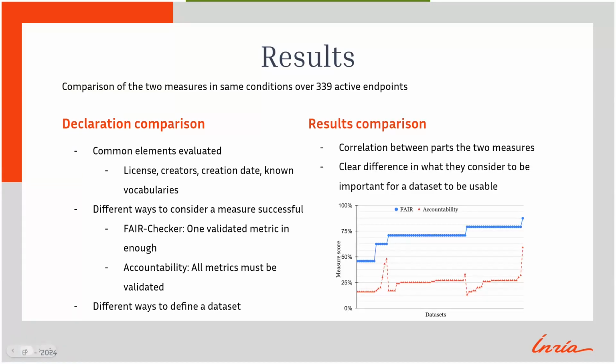By comparing the results of both measures over the same endpoints, we saw that the common elements of the declarations led to a correlation between the scores. However, we also saw that the differences in the declarations are shown in the scores of some datasets.